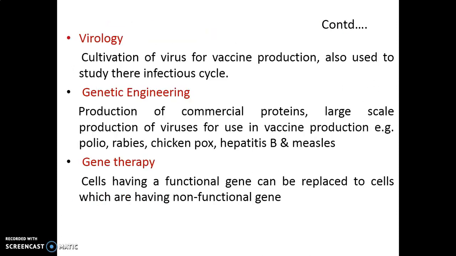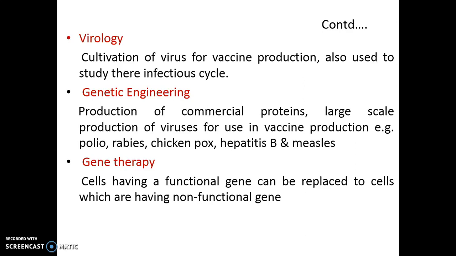Study of virology, that is cultivation of viruses for vaccine production, also used for study of their infectious cycle. You might know that viruses have specific hosts, like Lambda phages infect E. coli.